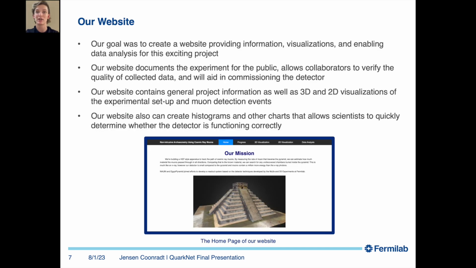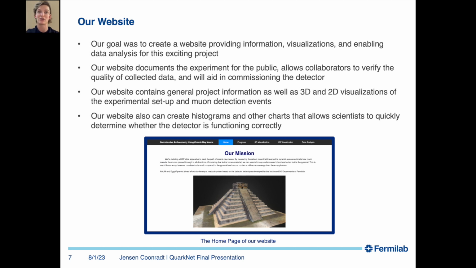Our project aims to create a dynamic and informative website, serving as the central hub for this exciting endeavor. Here's what our website brings to the table. Documentation for the public. We documented this experiment, making it accessible to the public. Anyone interested in the project can explore the website to gain valuable insights into the fascinating world of muon tomography and its application within the El Castillo Pyramid.